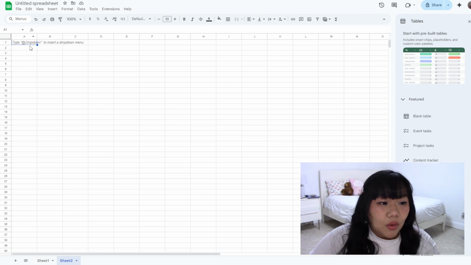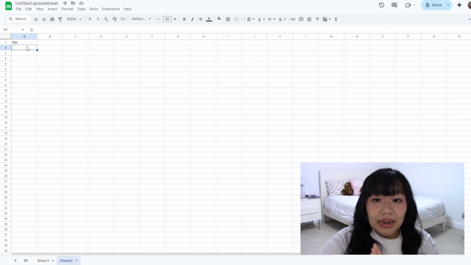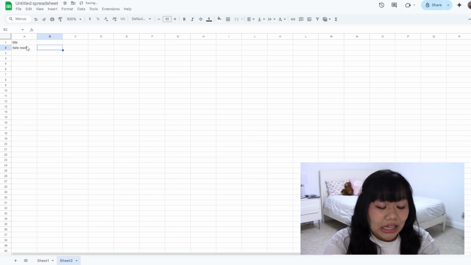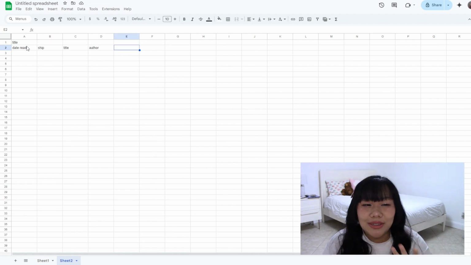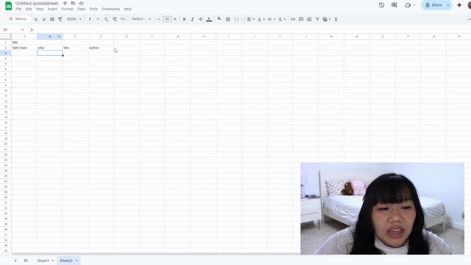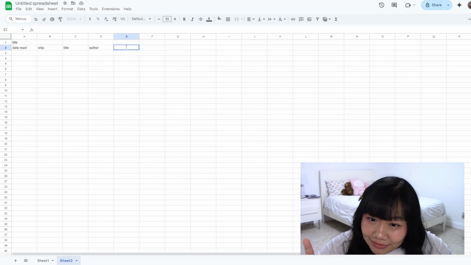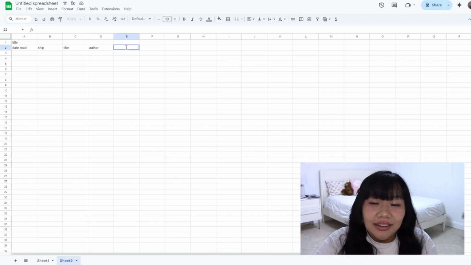Okay, so what do we want? How do I want the date I read it or the ship to be the first thing? I think that will be easy. Say date read. I think here can be ship. So I'm debating if I want to make a fandom category because I don't know. I guess I should, in the sense that if I wanted 2025 wrapped, it would be easy to see the fandom part of it, but it might also just be an unnecessary thing to log every time. I'm gonna not do a fandom tag. I feel like if I wanted it, it'd be easy to add after the fact.